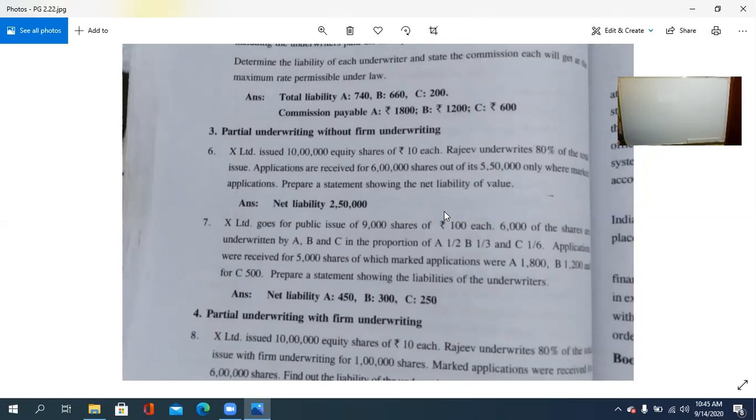So out of the 9,000 shares, 6,000 are underwritten, because 6,000 of the shares are underwritten by A, B, and C in the proportion of 1/2, 1/3, and 1/6. So the gross liability is 6,000. 1/2 of it, 3 twos are 6, so 3,000 for A, then 2,000 for B, and 1,000 for C.